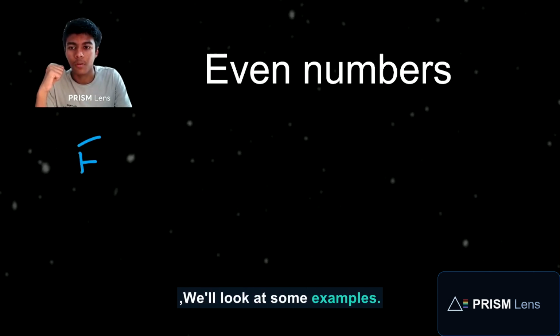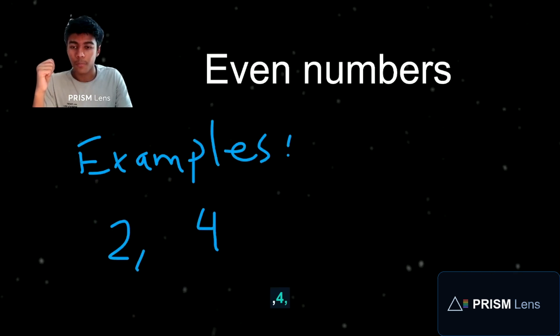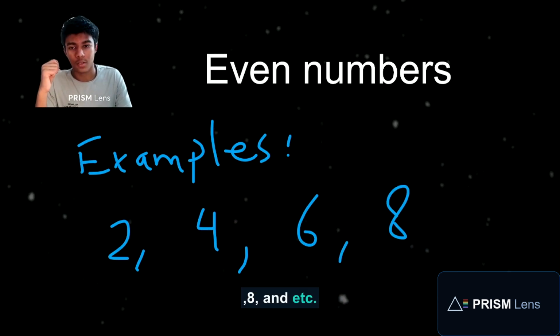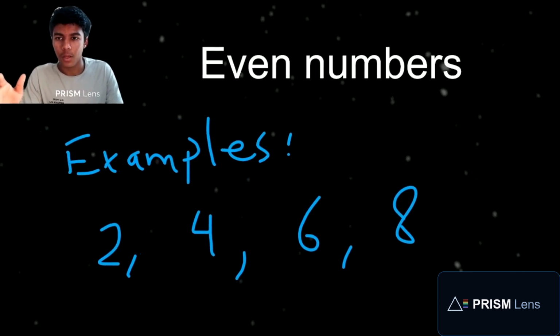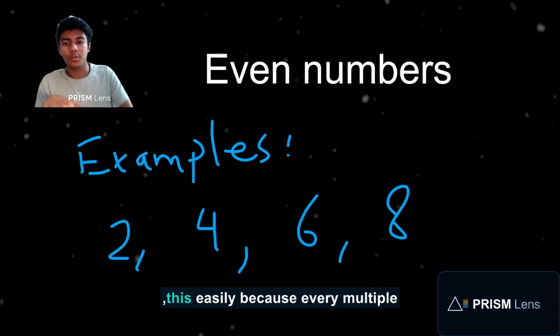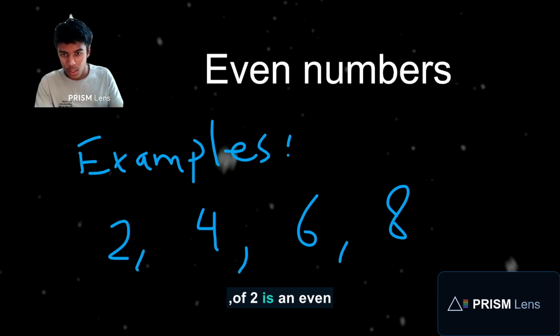Let's look at some examples. Some examples are 2, 4, 6, 8, and so on. You can see a pattern. If you know the multiples of 2, you can do this easily, because every multiple of 2 is an even number.